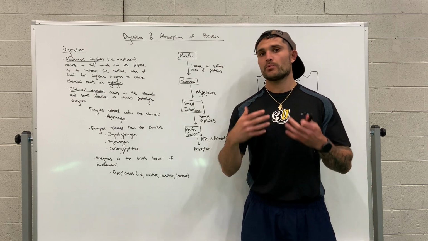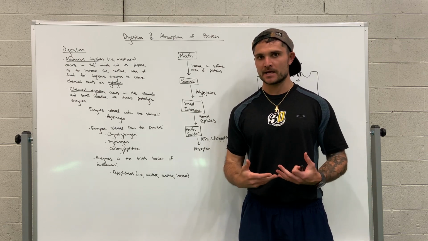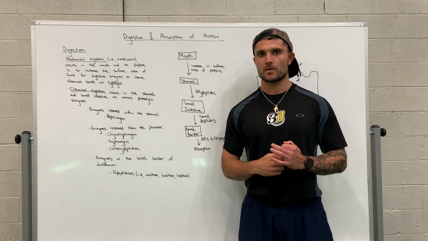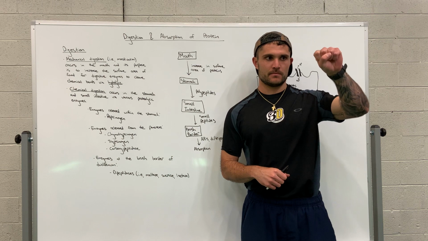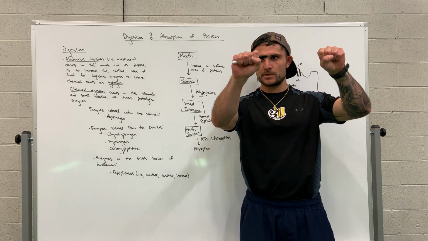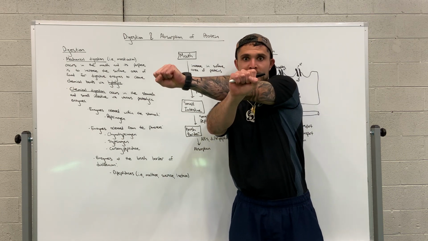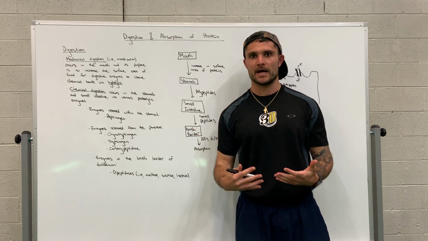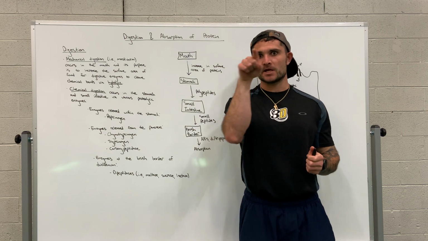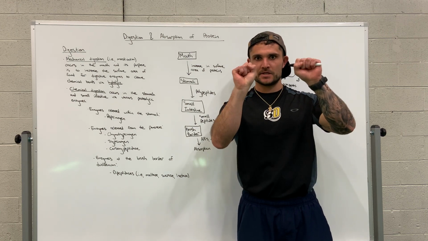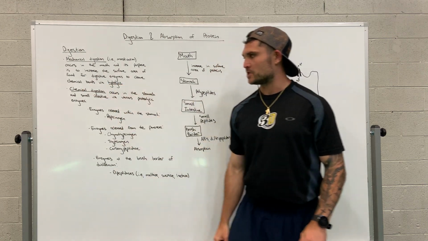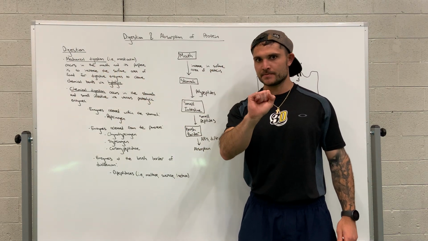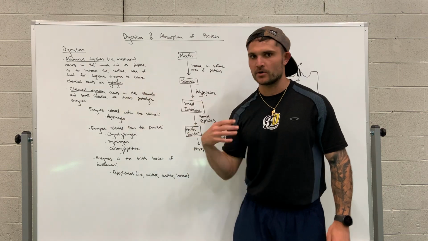Okay? Now, proteins or polypeptides are sequences of individual amino acids. Okay? So say we have one amino acid, two amino acids, three amino acids. They're connected via something called peptide bonds. So essentially, it's like a chain link that connects the two. And chemical digestion breaks these peptide bonds via this process called hydrolysis.